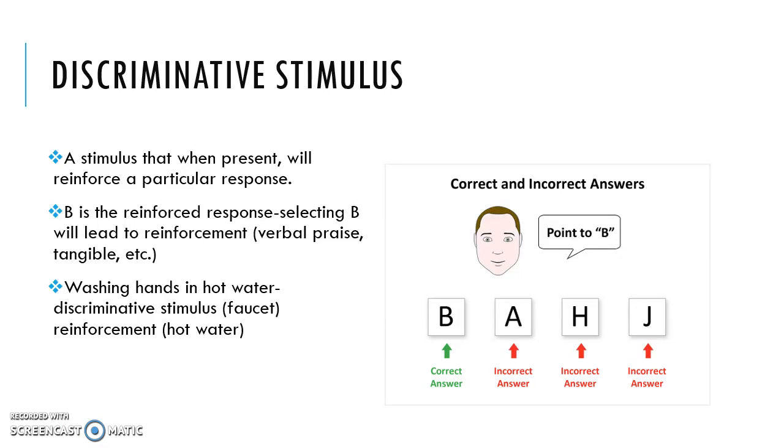In real life, a discriminative stimulus can be washing your hands in hot water. The stimulus would be the faucet, and the reinforcement would be the hot water that you want to use.